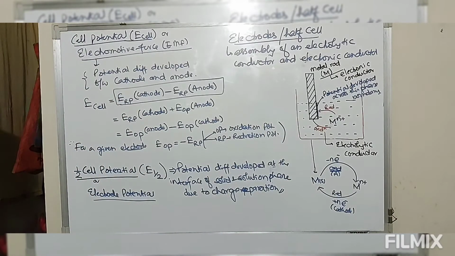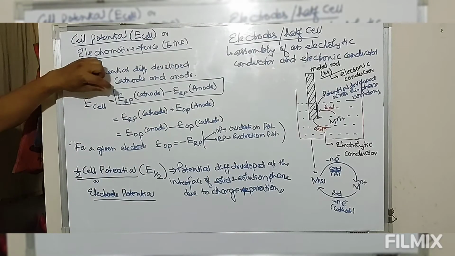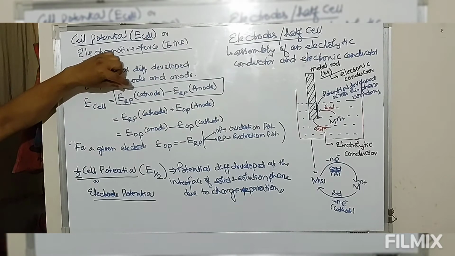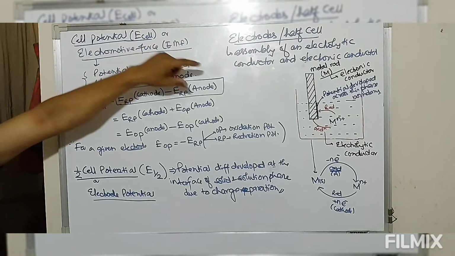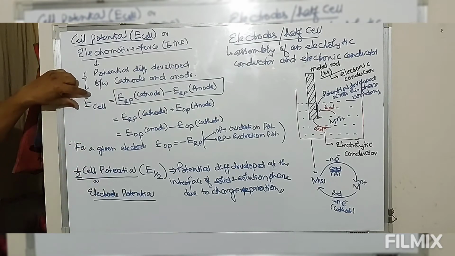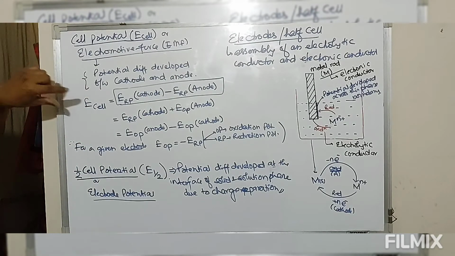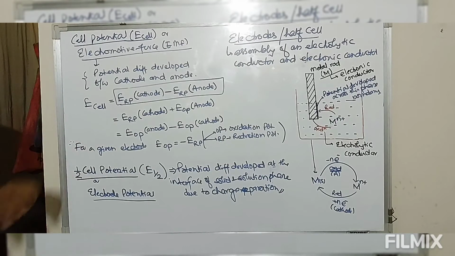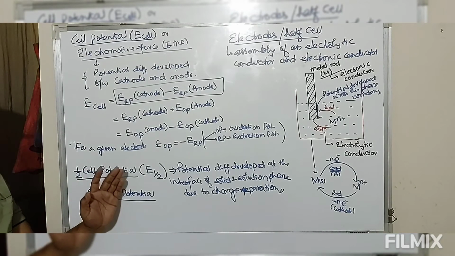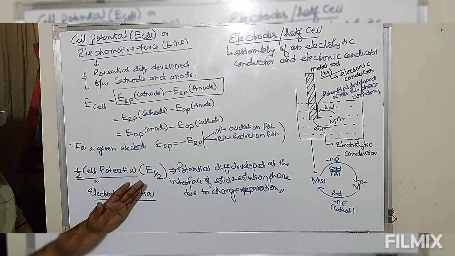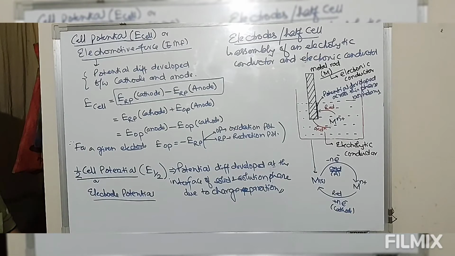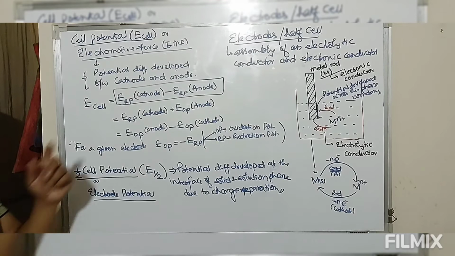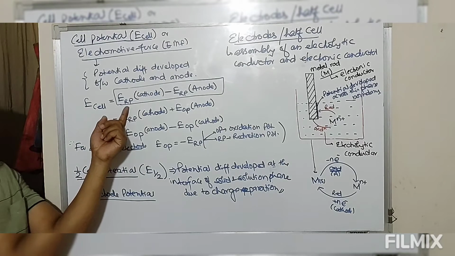So the difference between the half cell potentials, that is, the reduction potential of cathode and that of anode, is known as cell potential. To define this cell potential, we need the electrode potential or half cell potential, and this half cell potential can be measured in terms of reduction potential or oxidation potential, but in literature the given values are always in terms of reduction potential.